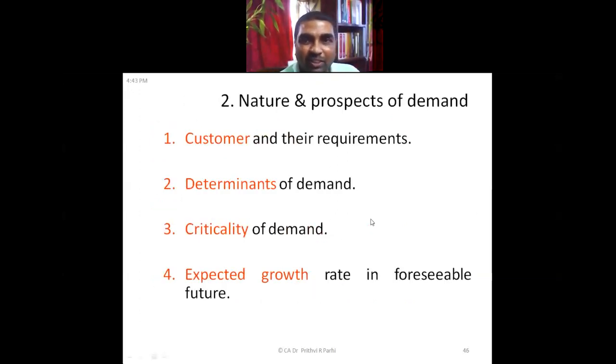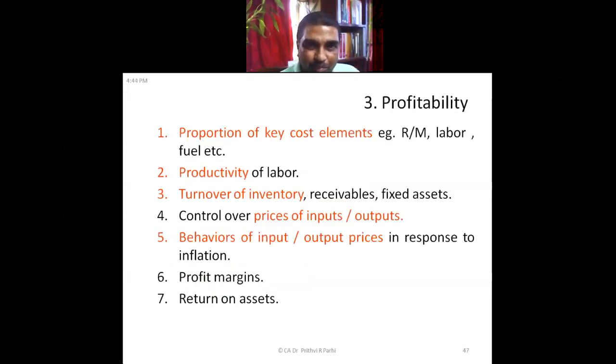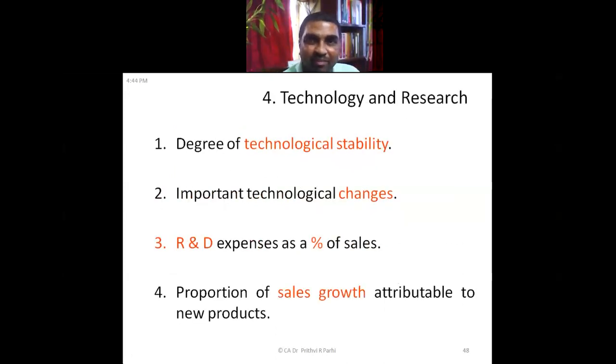Coming to nature and prospects of demand: customers and their requirements, determinants of demand, criticality of the demand, expected growth rate in the foreseeable future. All these aspects are considered. Profitability aspects like proportion of key cost elements, proportion of raw material, labor, fuel, etc., productivity of labor, turnover of inventory. Control over prices and inputs. So these factors which affect profitability are considered.